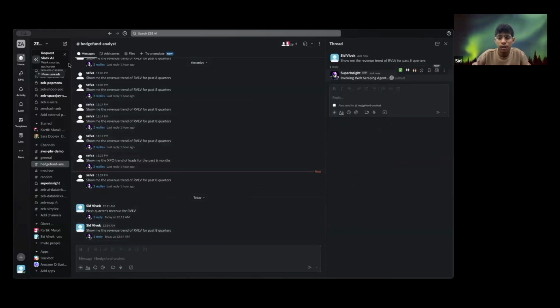And then SuperInsight does its little agentic process and goes back to the drawing board, and now it's going to be interacting with a visual agent, a web scraping agent, still the same data agent, and all of these different agents to help formulate a response. And it's all happening in parallel. So we may see the web scraping agent show up every now and then, we may see another agent show up, but they're all being worked on at the same time. That'll help bring back the answer for these questions.